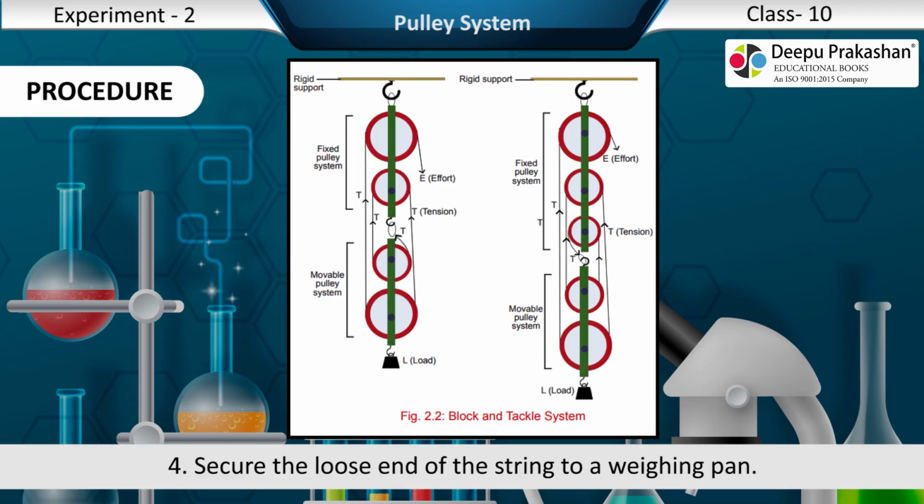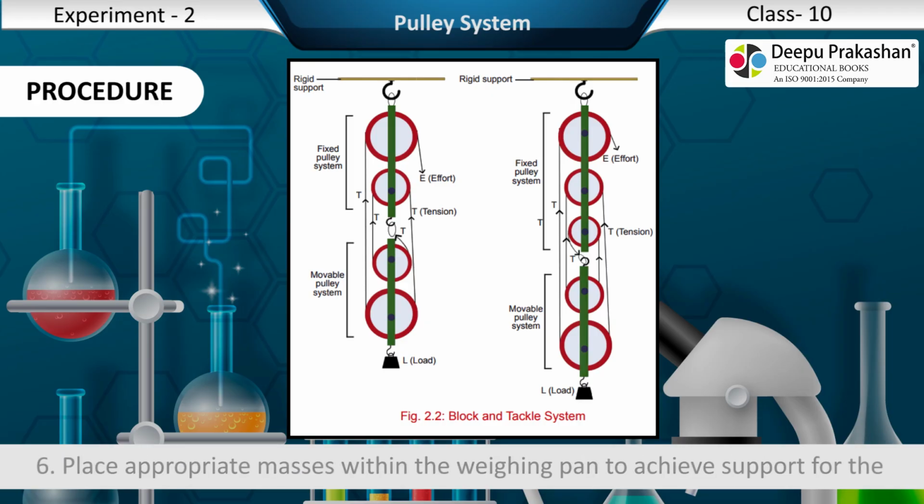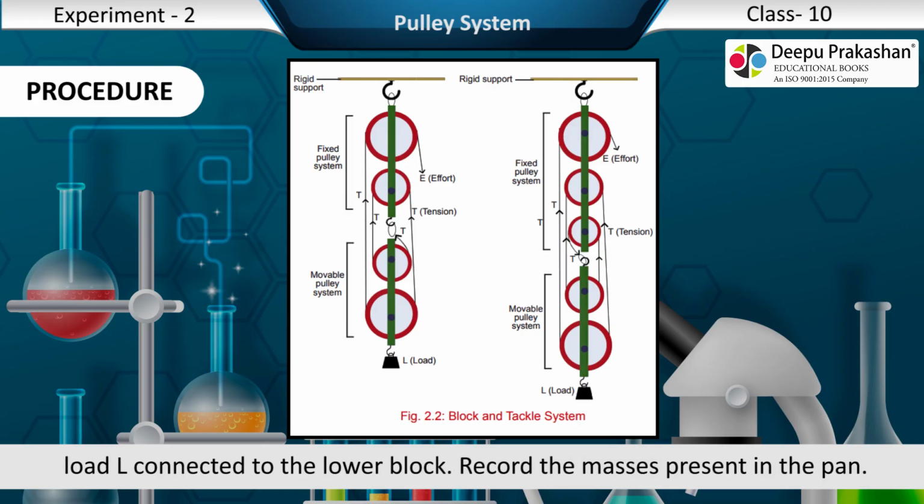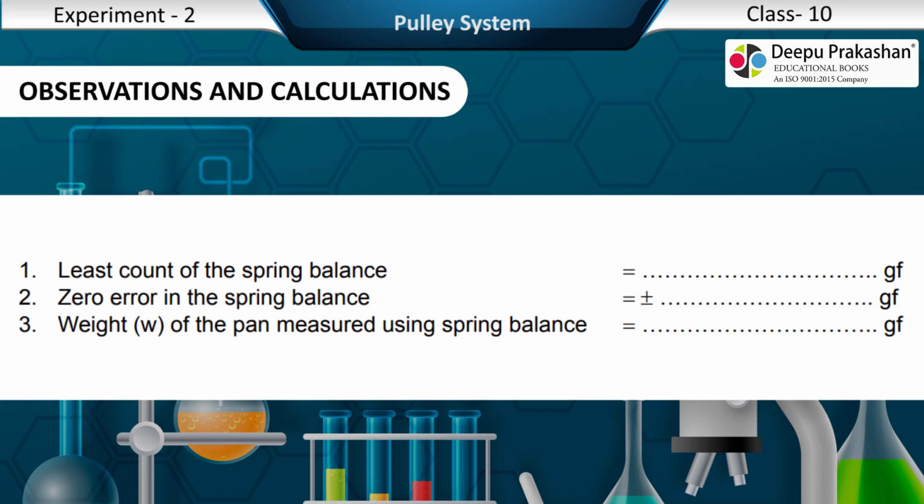4. Secure the loose end of the string to a weighing pan. 5. Utilize a spring balance to determine the weight of the weighing pan. 6. Place appropriate masses within the weighing pan to achieve support for the load L connected to the lower block. Record the masses present in the pan. 7. Duplicate the procedure with 4 distinct loads. Observations and calculations.